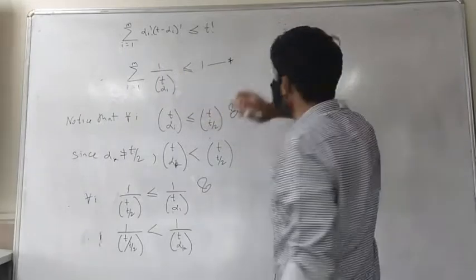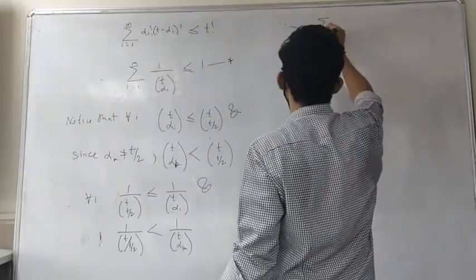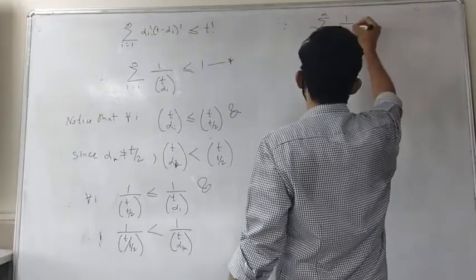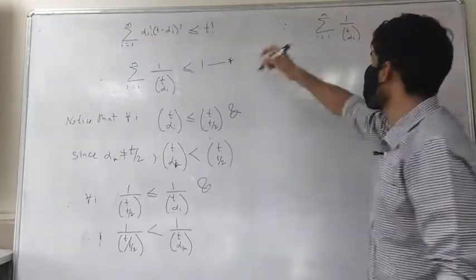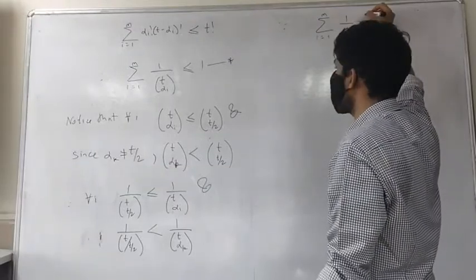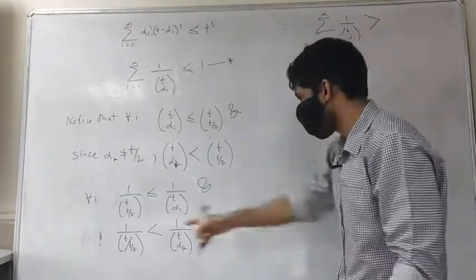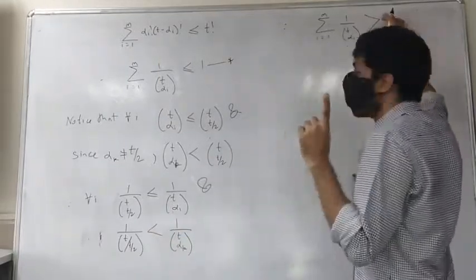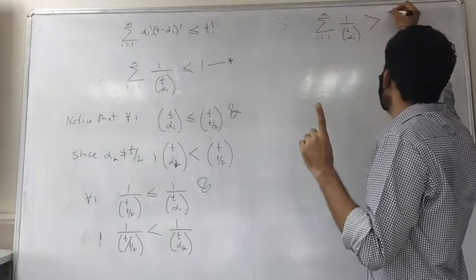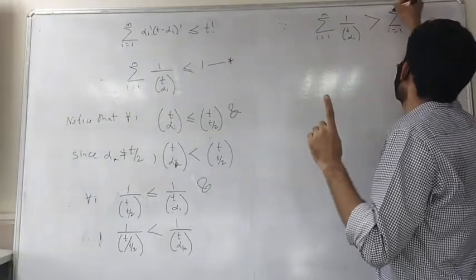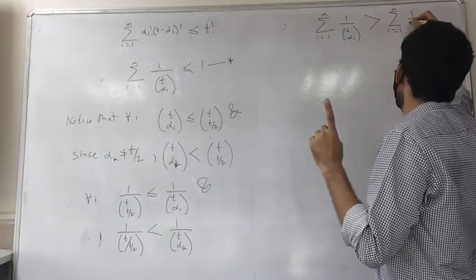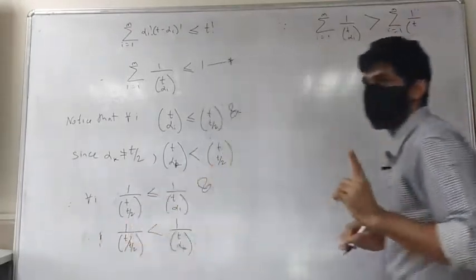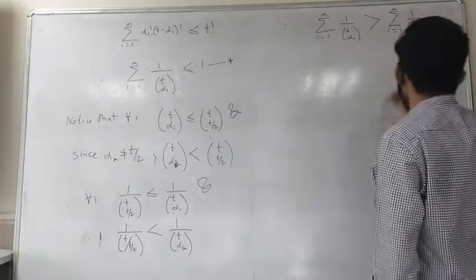If I look at this sum, summation I going from 1 to m of 1 over tC alpha_i, we will get a strict inequality here. This is going to be strictly larger than the sum with tC t by 2, because you have one strict inequality. It's exactly the same computations as in the previous case. The only thing is to recognize that one of them is going to have a strict inequality.